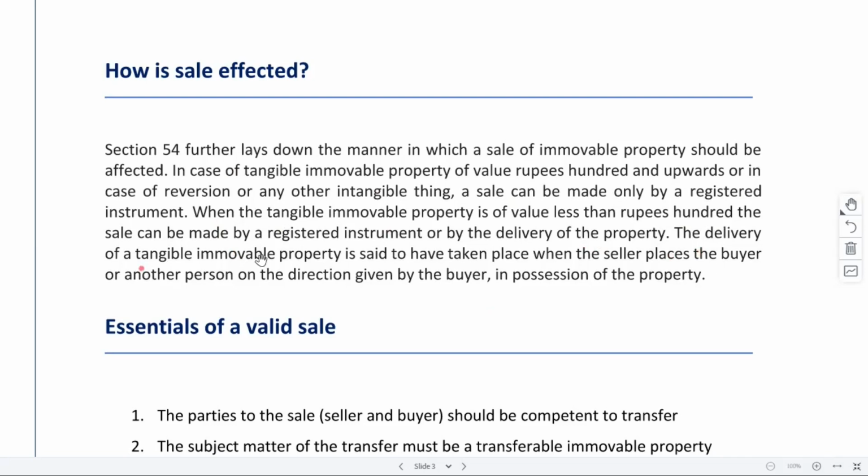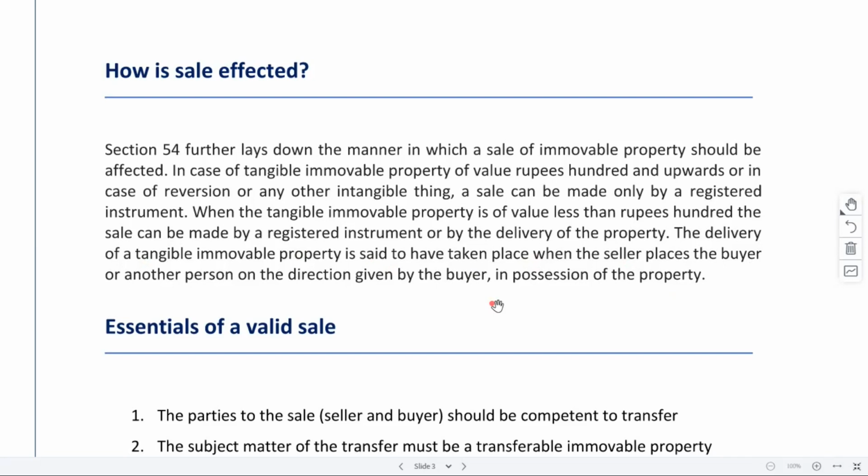The delivery of a tangible immovable property is said to have taken place when the seller places the buyer or any other person on the direction given by buyer in possession of the property. The moment you allow this other person to enter and stay in your property, that time only this transfer of possession will take place, right?